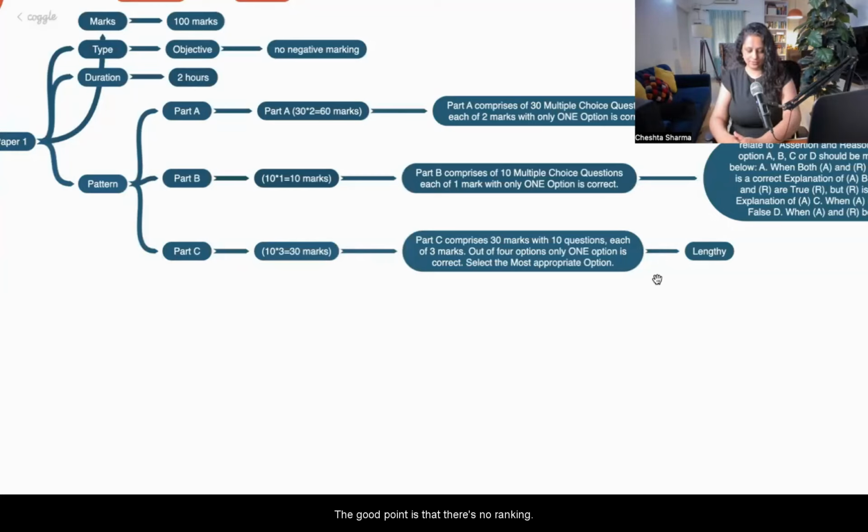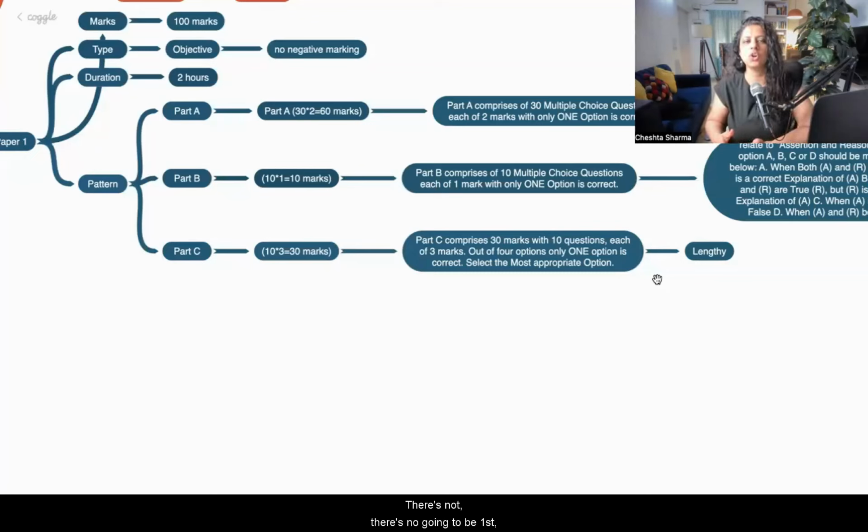The good point is that there's no ranking. There's not going to be first, second, third in the examination. The examination only says you are pass or fail. Of course, you will get marks also. To qualify paper number 1, minimum you have to get 50% marks. And in paper number 1 and 2, as an aggregate, you have to get 60%.